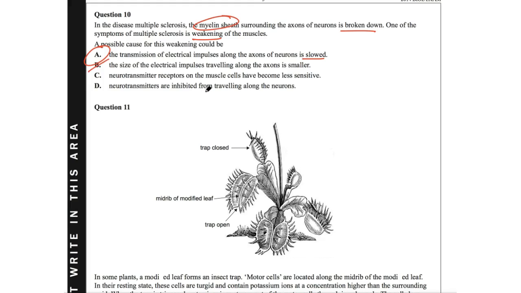Neurotransmitter receptors on the muscle cells have become less sensitive. That's to do with synaptic transmission, nothing to do with the myelin sheath. And neurotransmitters are inhibited from traveling along the neurons. Well, then that's not actually the case either because we look at neurotransmitters in the synaptic cleft. So if we look at this, that's A, and then we push on from there.